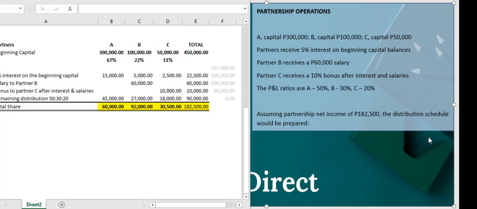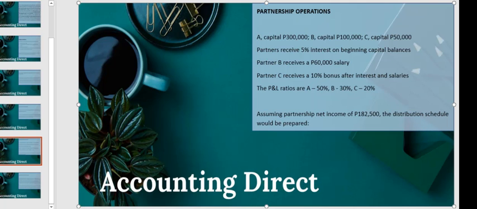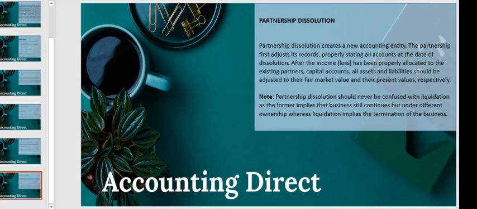Now let's move on to partnership dissolution. So when we say partnership dissolution, it creates a new accounting entity. So it should not be confused with liquidation. When we say dissolution, it just implies that business still continues but under different ownership, whereas liquidation implies total termination of the business.